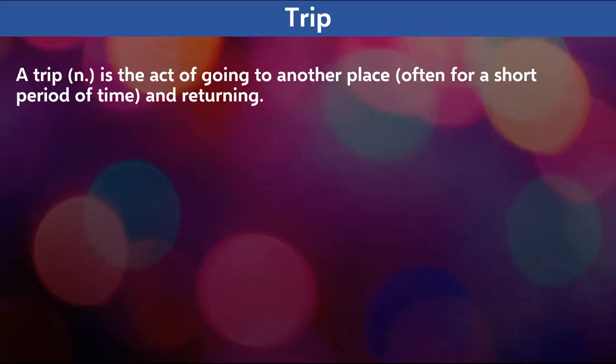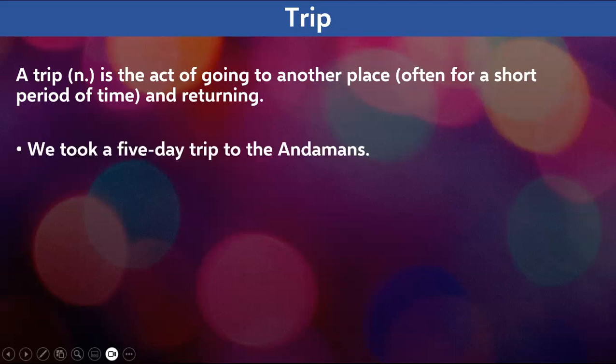Right? Now what does trip mean? Now a trip is a noun. Right? A trip is the act of going to another place, often for a short period of time. Now this is a point to remember, friends, often for a short period of time and then coming back. Right? A trip, which is a noun, is the act of going to another place, often for a short period of time and returning. Now let's take a few examples.